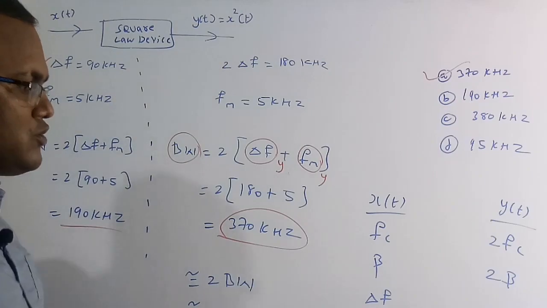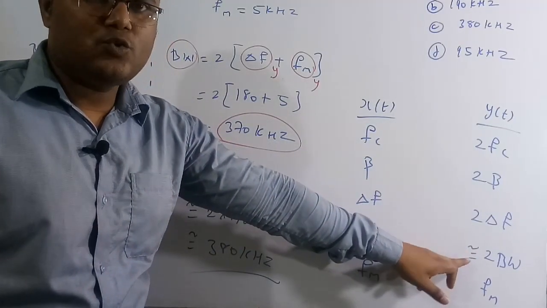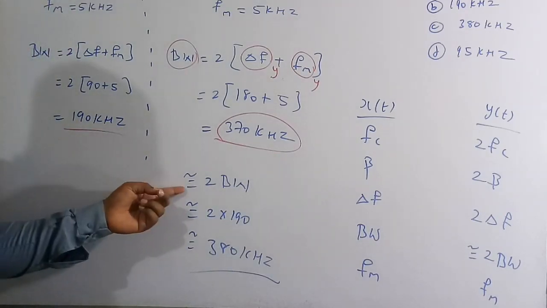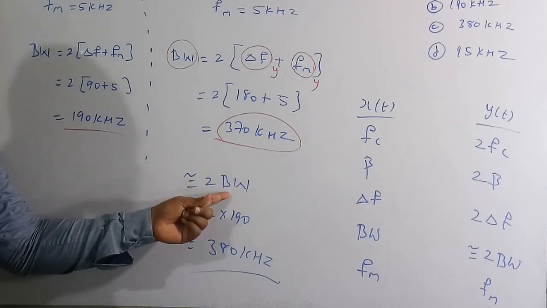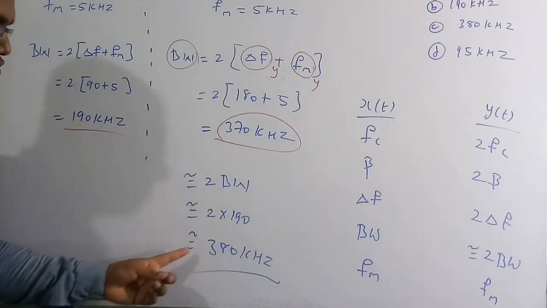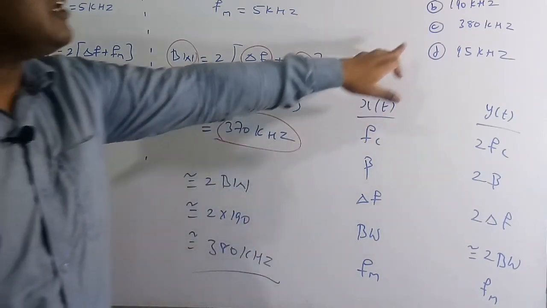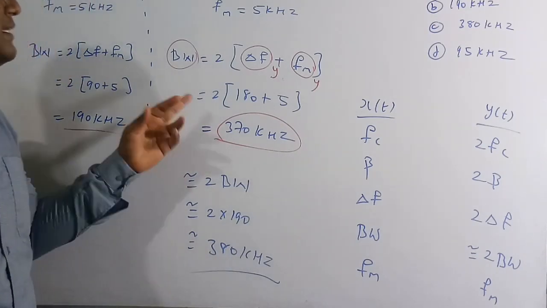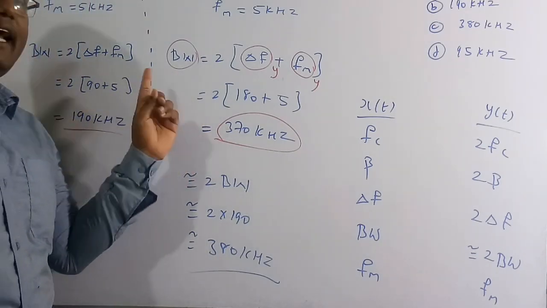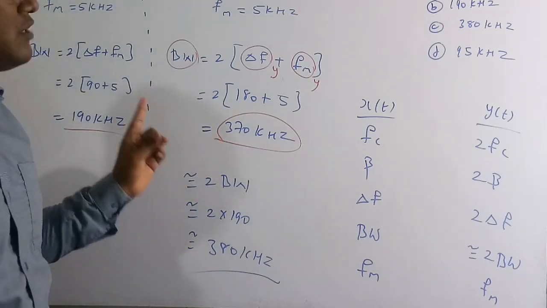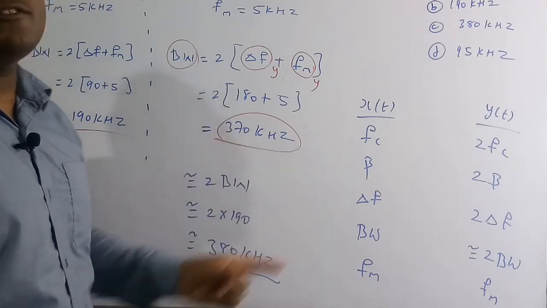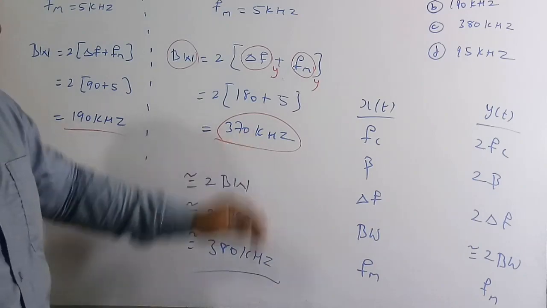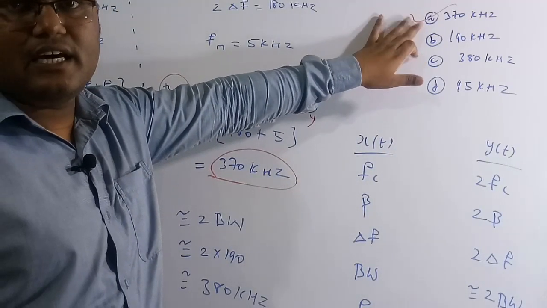I already told you the bandwidth of the output signal is nearly twice the bandwidth of the input signal. So twice the 190 is nearly equal to 380, and this 380 option is also present here. That is the reason: this is not an exact value, it is only a near value, but the exact way we have to do it is in this manner. So the bandwidth of the output signal is 370 kilohertz, not 380, because 380 is just a near value. The exact value is 370. Therefore out of these four options, option A is the correct solution of this question.